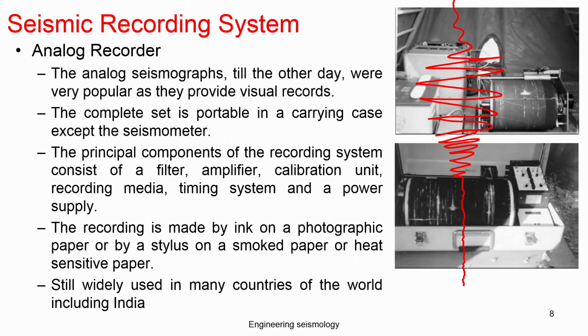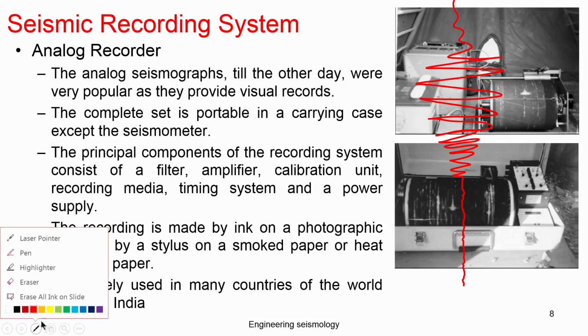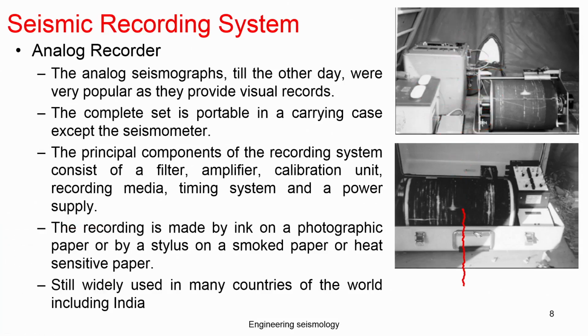Okay, so just to erase this part. So you can see here, this is the typical analog recorder, portable in nature, which people can carry and see. You can see this is basically how it records. Okay, this is the record which you have to see here. Most English movies, old movies, show this kind of record. This is a portable one, but there are permanent stations also installed. What I have seen in Nungambakam is basically a permanent station.